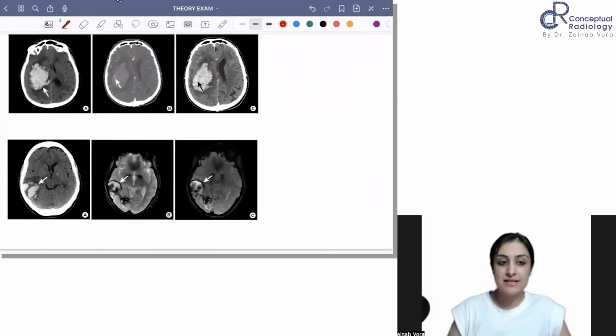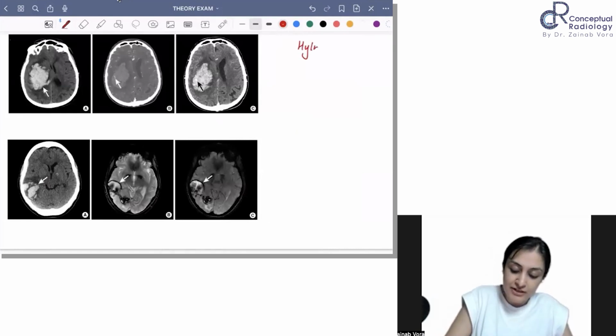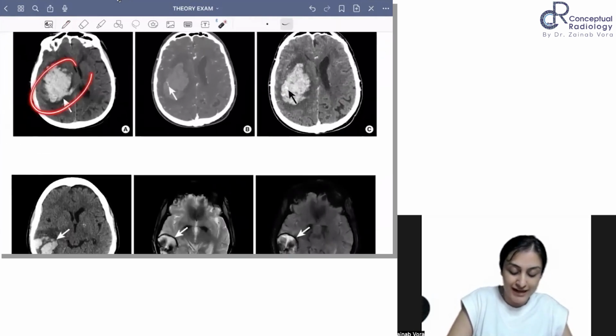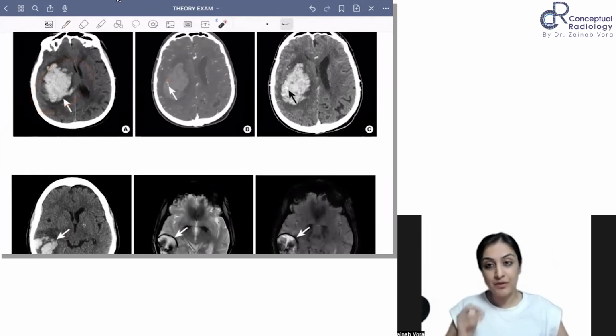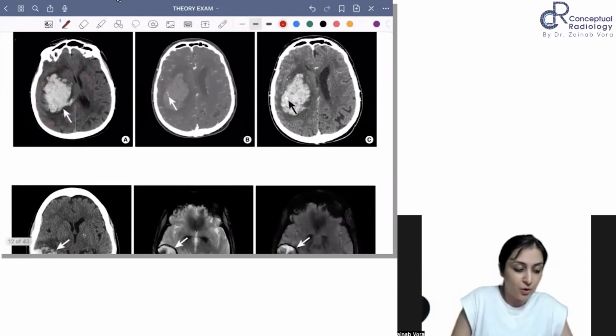Look at this case. So now we are on to intraaxial bleed. In intraaxial bleed, you want to remember the most common cause is hypertension. So this is a hypertensive bleed. You can see how it is centered around the right-sided basal ganglia. So basal ganglia is the most common site. So you can see it centered around right basal ganglia with edema. What I'm trying to show you is something called the spot sign.